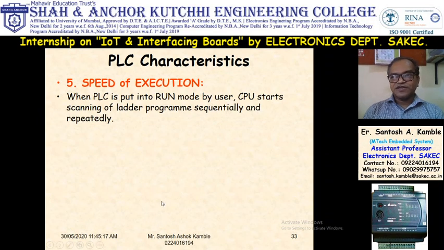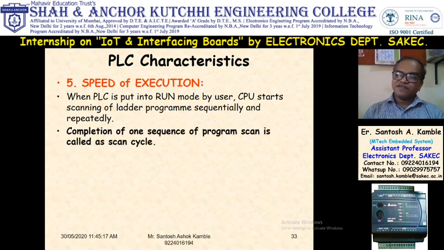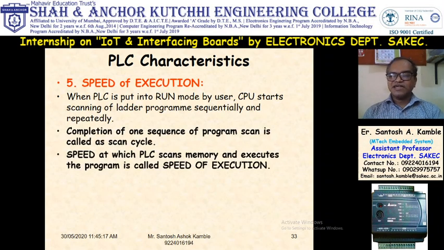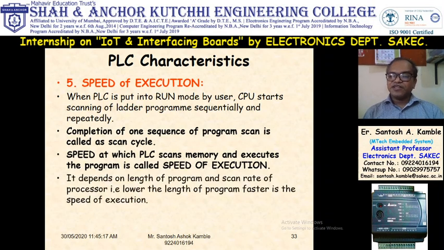Speed of execution. So when PLC runs, then CPU starts scanning its program, and the completion of one sequence in program is known as scan cycle or speed of execution. It depends on length of program. If your program is big, it will take time to scan the program, so scan rate of processor will become slow. If your program length is small, speed of execution is more.